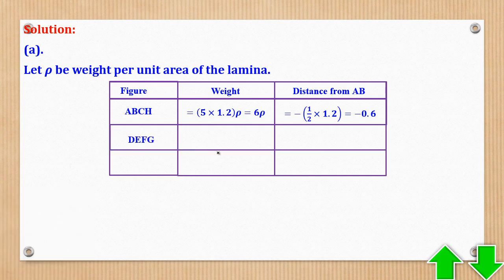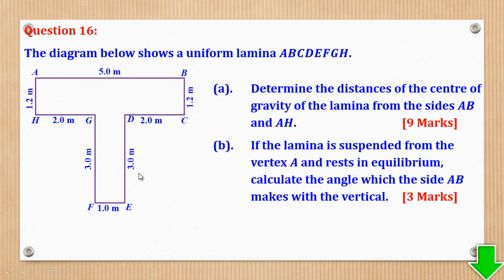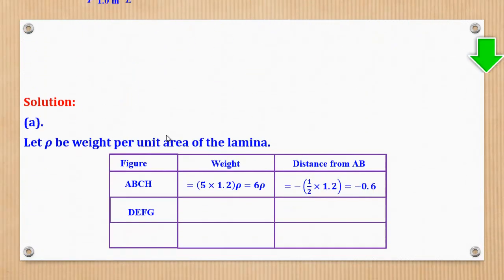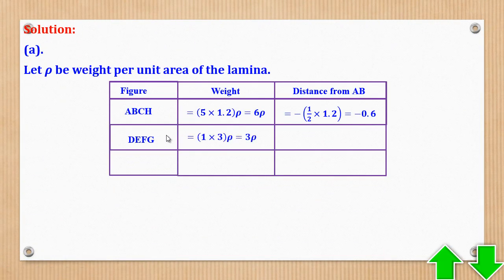Then another one is figure DEFG. DEFG is this. It is also a rectangle. Area will be length times width, then weight will be times rho. Then the distance from AB will be first this 1.2, then plus half of this. So we shall say weight is that, then negative of this.